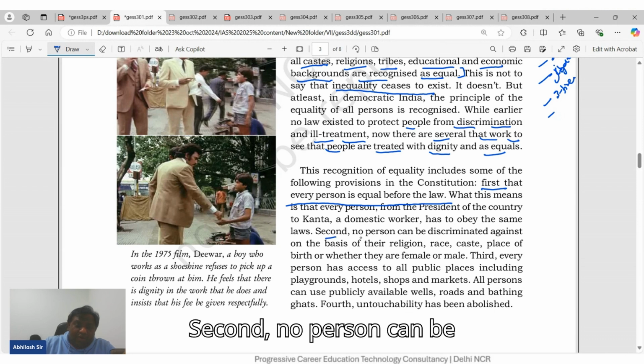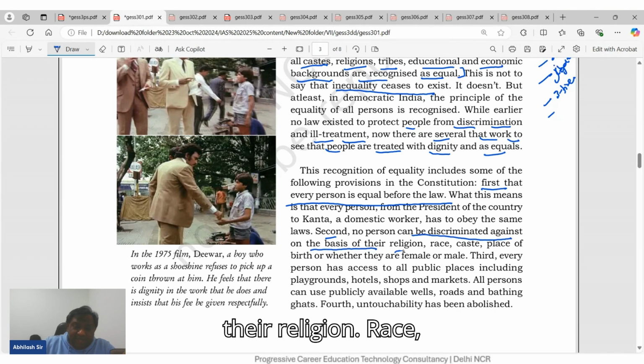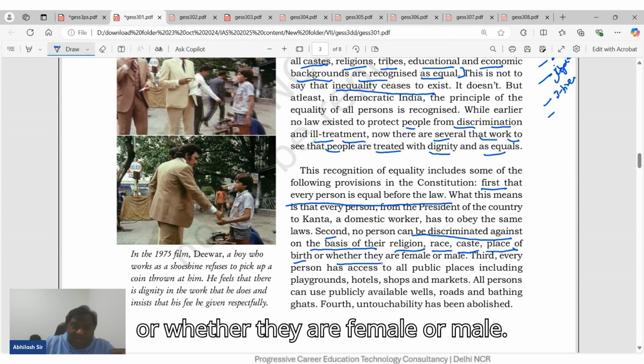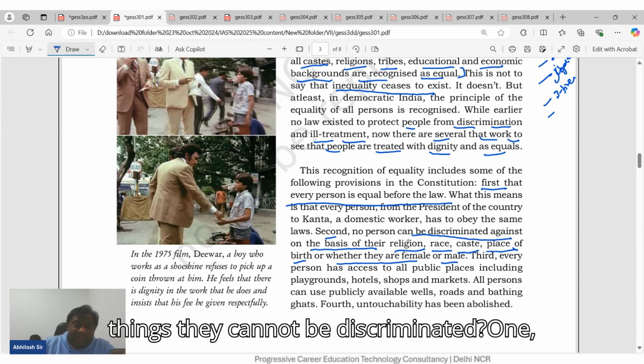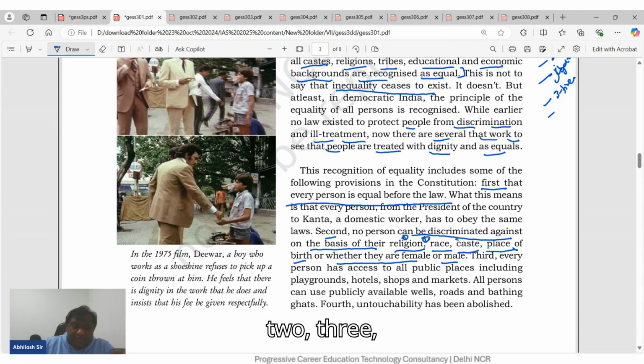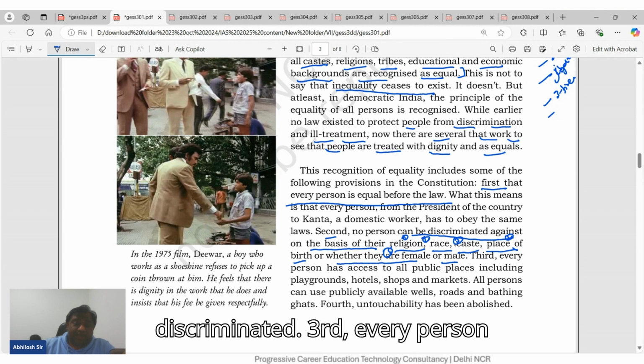Second, no person can be discriminated against on the basis of their religion, race, caste, place of birth, or whether they are female or male, gender. How many things can they not be discriminated on? One, two, three, four, five. On five parameters, they cannot be discriminated.